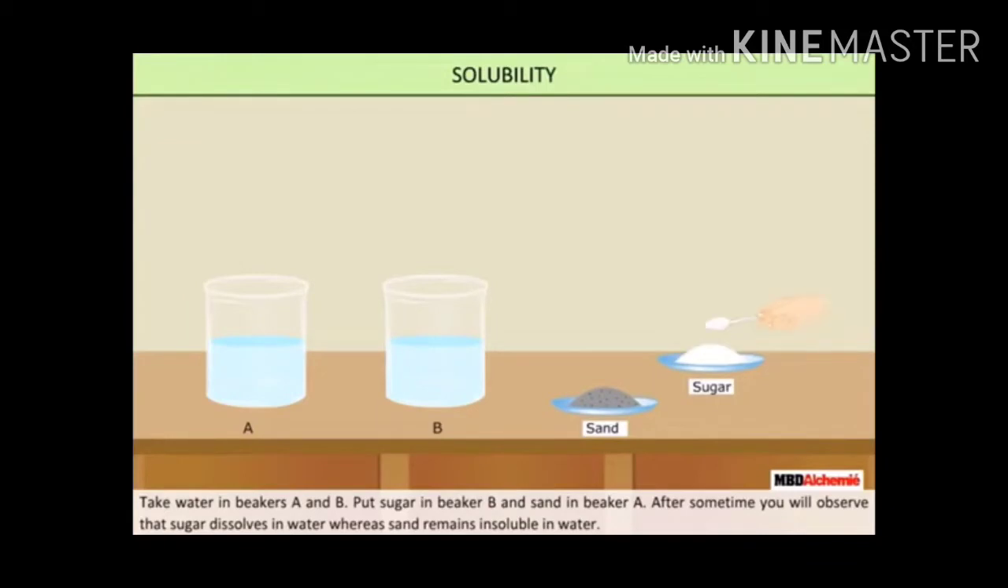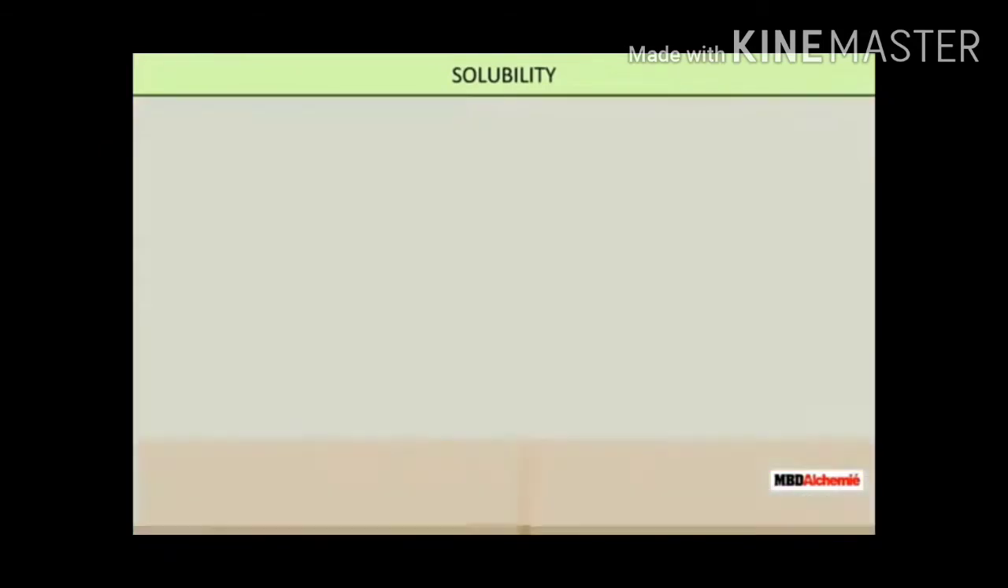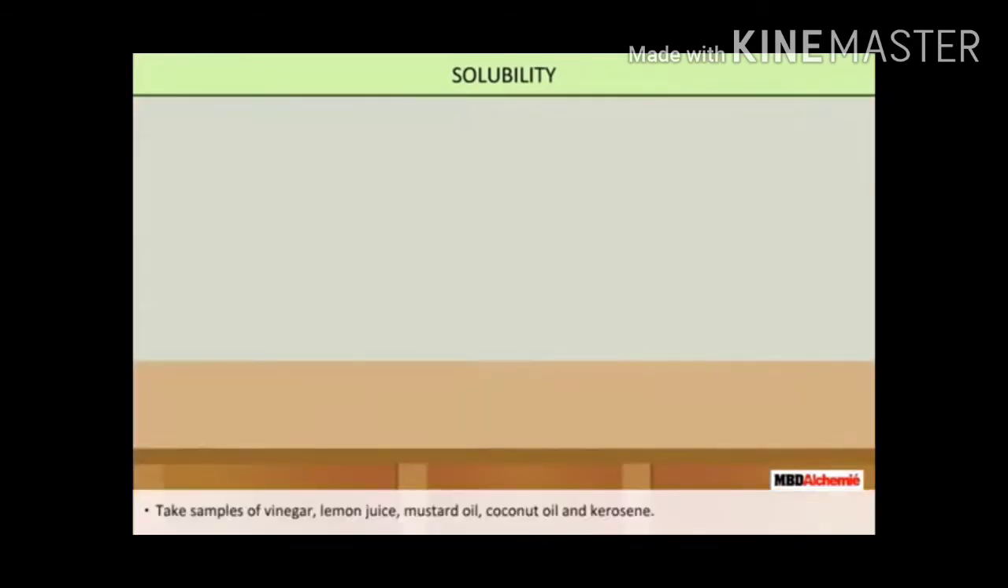Take sand and sugar. Pour 1 spoon of sugar in beaker B and 1 spoon of sand in beaker A. Stir both of the beakers with a stirrer. You observe, sugar has dissolved in water, but sand does not dissolve in water. So we came to know that sugar is soluble in water whereas sand is insoluble in water.